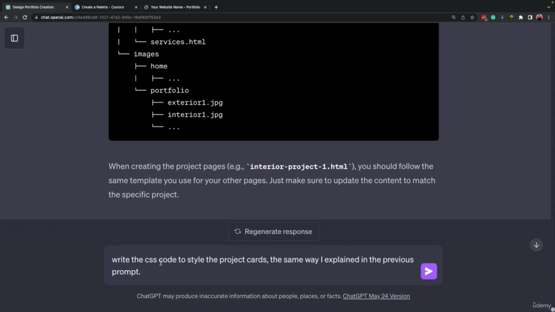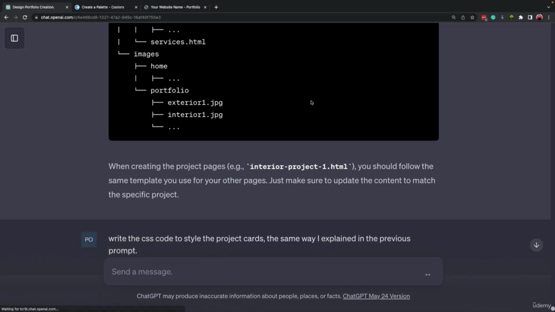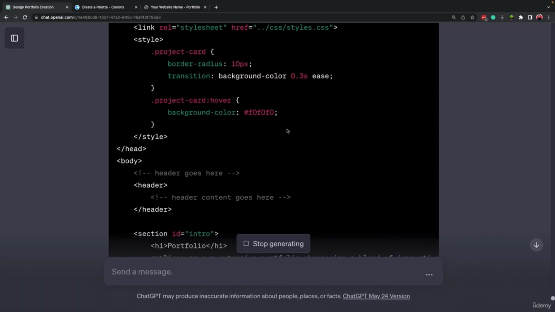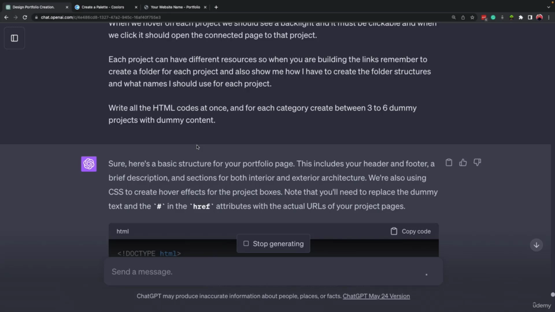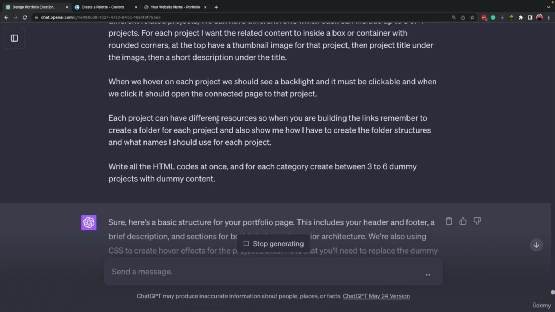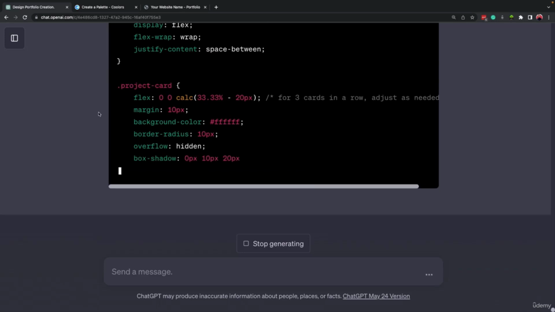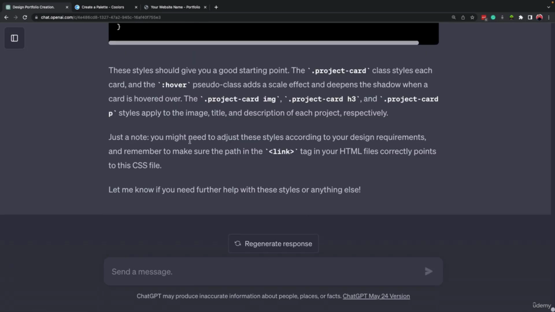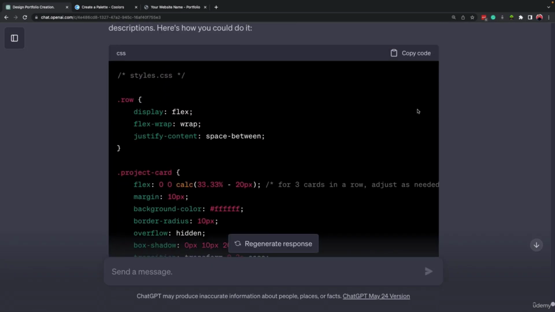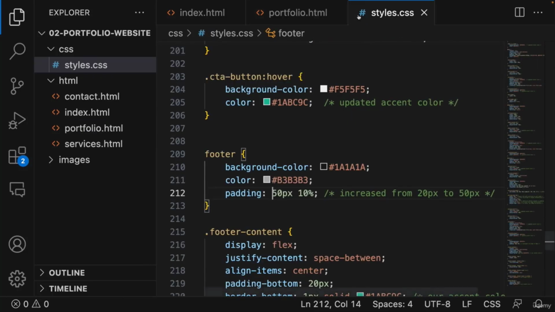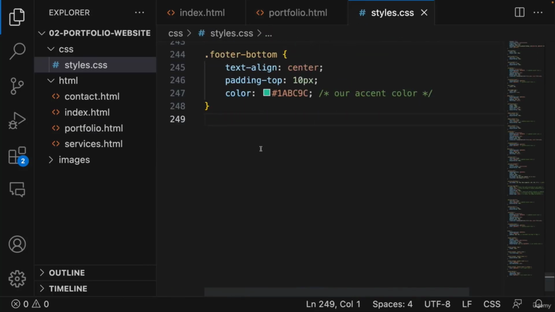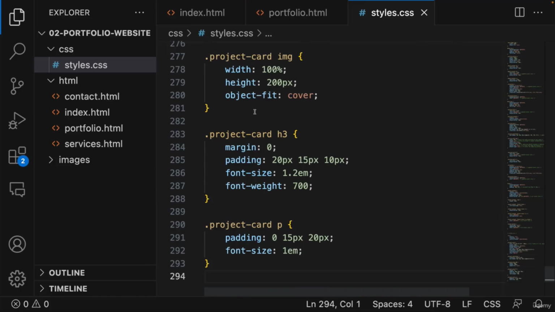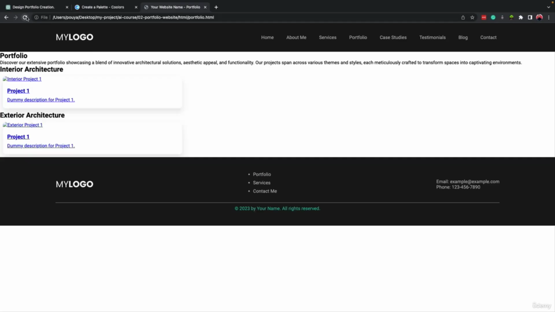Right, I mentioned write the CSS code to style the project cards the same way I explained in the previous prompt, okay? As I said, when the project gets big, right, and we want to complete multiple tasks in one prompt, ChatGPT makes mistakes, okay? It starts to forget things, right? So it wrote the codes for CSS, and let's come here, copy the code, go to style.css and paste it here. Let's save it. Let's come here, refresh.